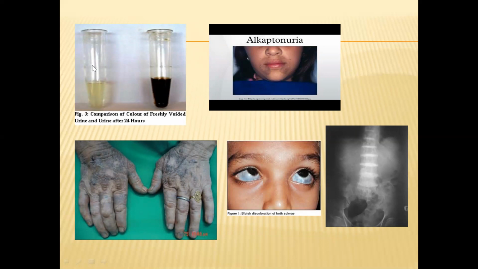This is the urine of a normal individual, and this is the urine of a person suffering with alkaptonuria. You can see dark color patches over the skin, the white of the eyeball becoming black, dysfunction in the bones, and even the skin color will change to black. So these are all the symptoms of alkaptonuria.